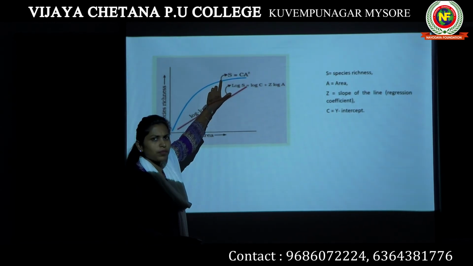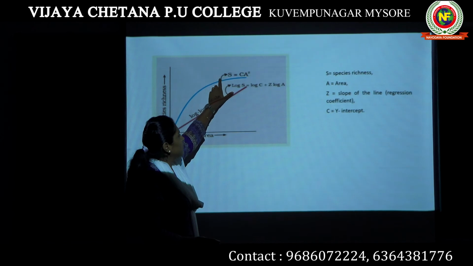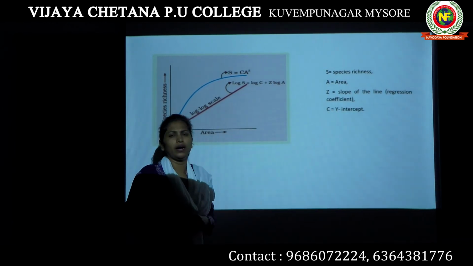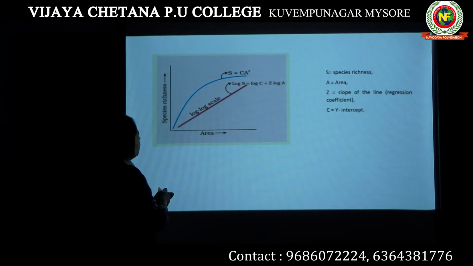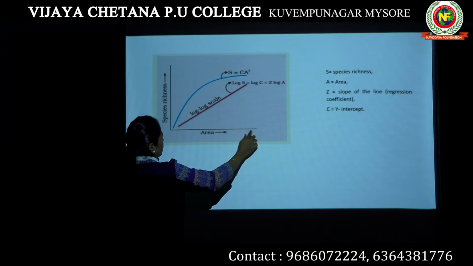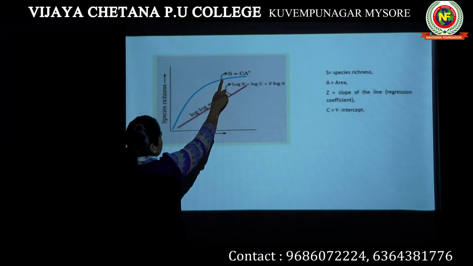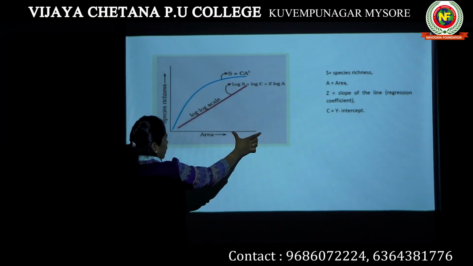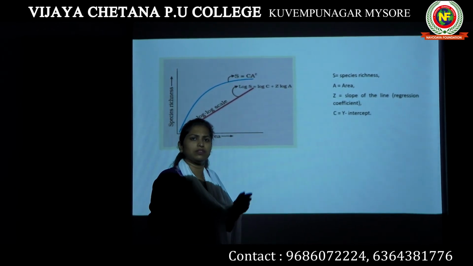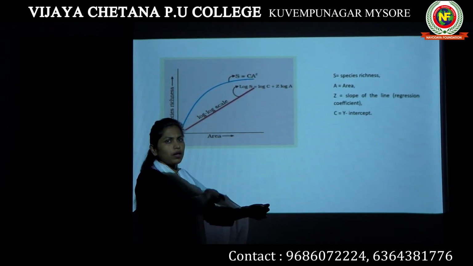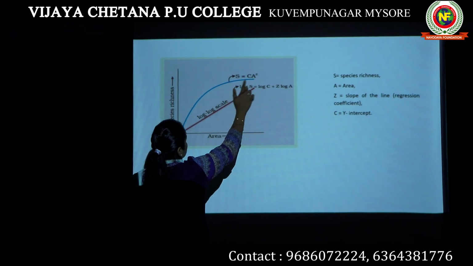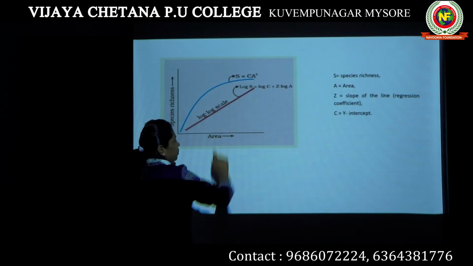However, at one particular place, the species richness is going to be constant even though you increase the area. See here, almost till here, the species diversity increased when the area also increased. At this particular point, even though the area increases, the species diversity is not going to increase, because there is no more species diversity. That's all for the species diversity. Now, this particular shape is known as a rectangular hyperbola.